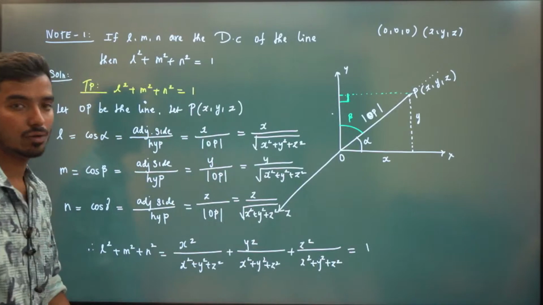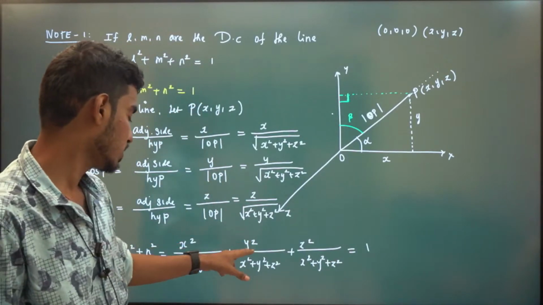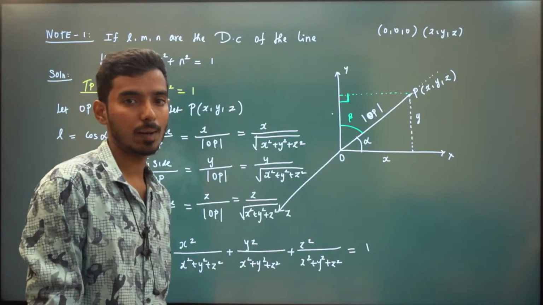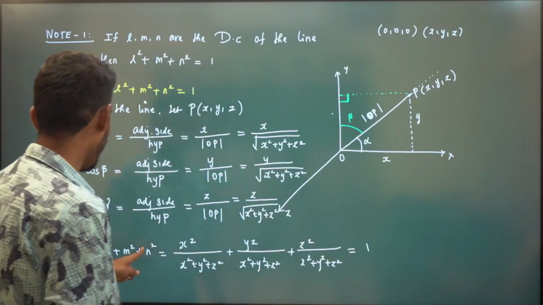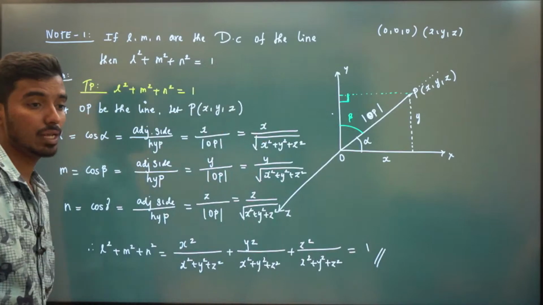The denominator is the same, so you can add the numerators: x square plus y square plus z square whole divided by x square plus y square plus z square, which is equal to 1. So we have L square plus M square plus N square equal to 1. This is our first very important note.